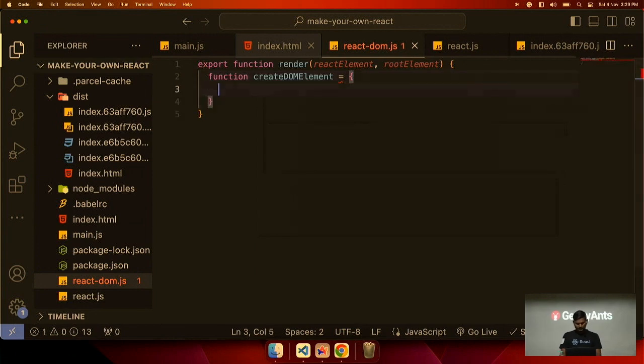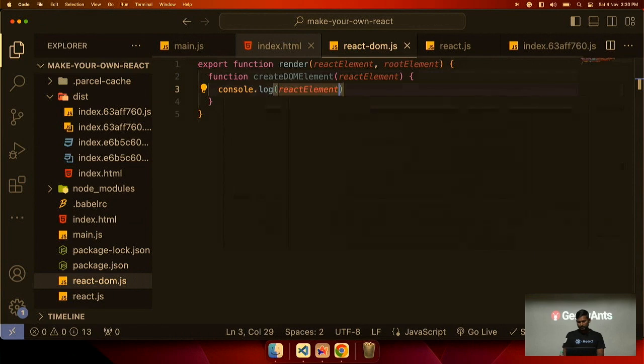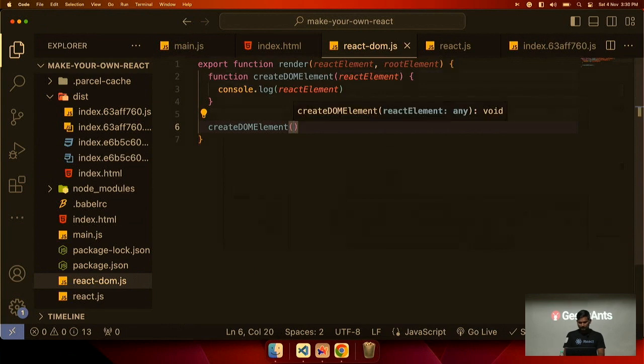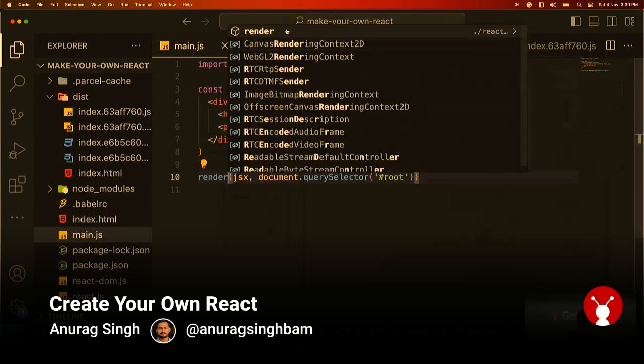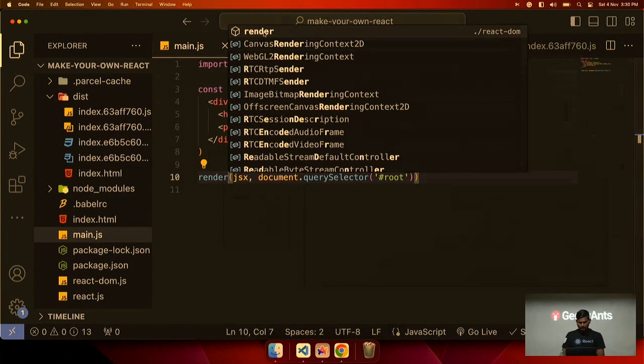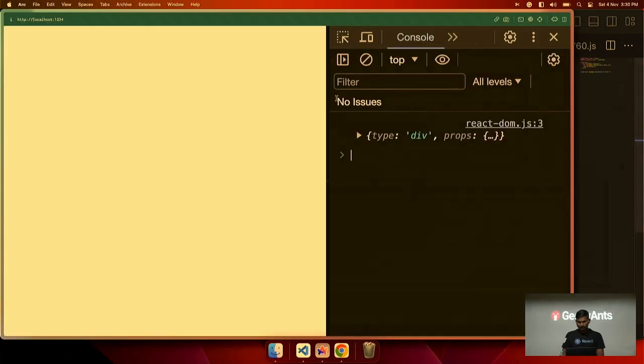And this is a function, not an object. This will take a React element, and it will return an actual DOM element that it creates. In this function, let us first console log the React element to see how it looks, and let us call it inside the render function only. I have exported it, let me import it here. Okay, so I have imported it.